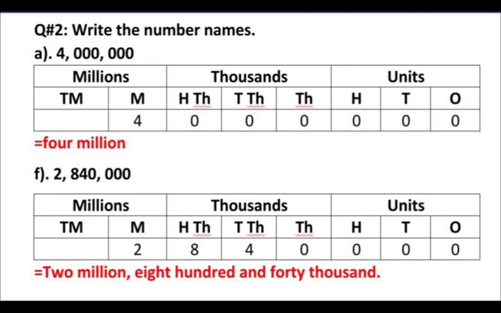And if we talk about its F part, that is 2,840,000. Starting from the right side, from the 0, that is ones, tens, hundreds, thousands, 10,000s, 100,000s, and million. So it is 2,840,000. ठीक है, क्लियर हुआ है सबको?